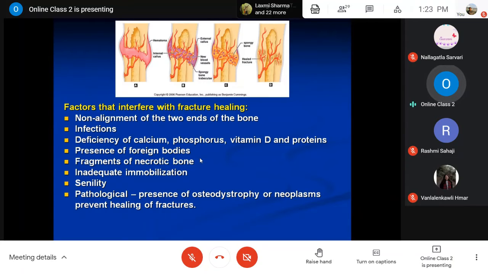These are not normal substances to be there in the body tissue at the site, so these are considered foreign bodies. If any such foreign bodies are present at the site of the fracture, it will interfere. Then fragments of necrotic bone, as I have already mentioned, some bone may be fragmented into pieces. If it is not removed, then it will also interfere with the process.